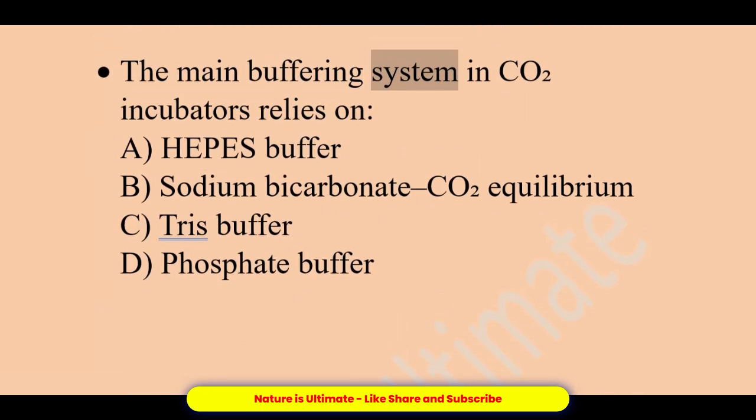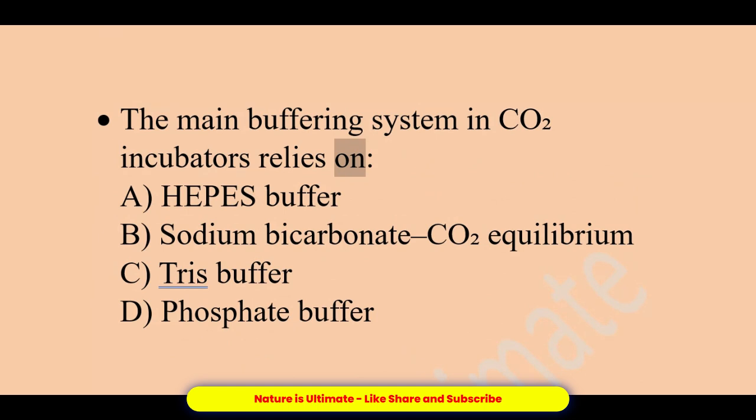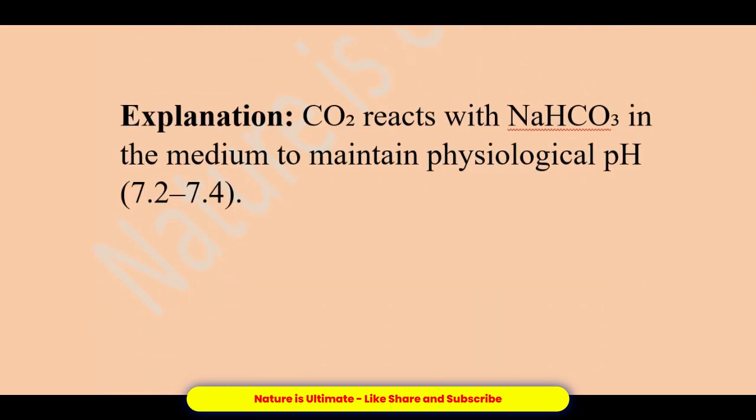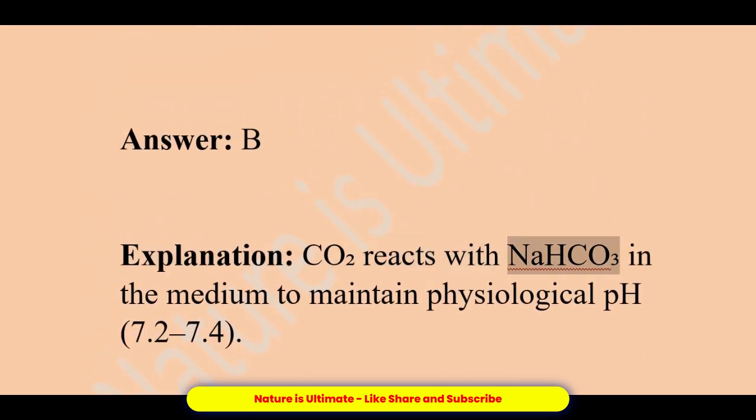The main buffering system in CO2 incubators relies on A. HEPES buffer. B. Sodium bicarbonate, CO2 equilibrium. C. Tris buffer. D. Phosphate buffer. Answer, B. Explanation, CO2 reacts with NaHCO3 in the medium to maintain physiological pH, 7.2 to 7.4.